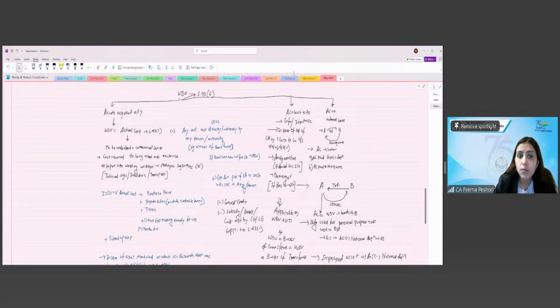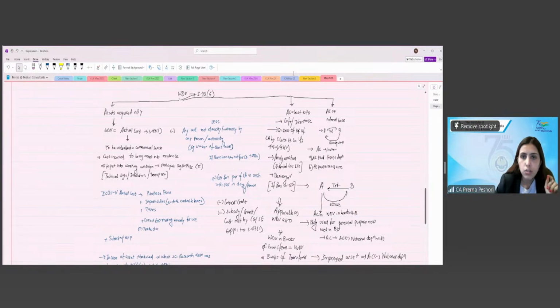So if you look at it, we are only left with two ICDS by now, right? If you had done the ICDS one by one, you would not have been able to appreciate how to link them. So that's how we have completed it. Now we'll start with today's ICDS 6.